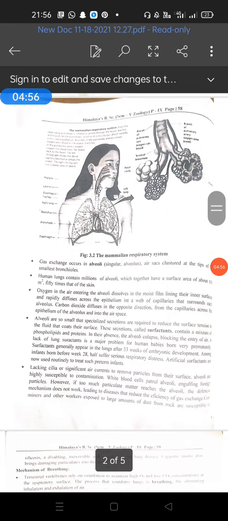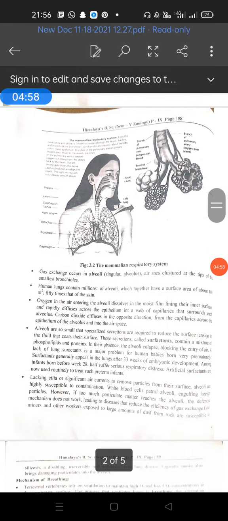the thoracic cavity. It is supported by C-shaped 16 to 20 rings of cartilage which prevent its collapse. It is internally lined with ciliated stratified pseudostratified epithelium and mucous glands. It traps the unwanted particles and prevents their entry into the lungs.